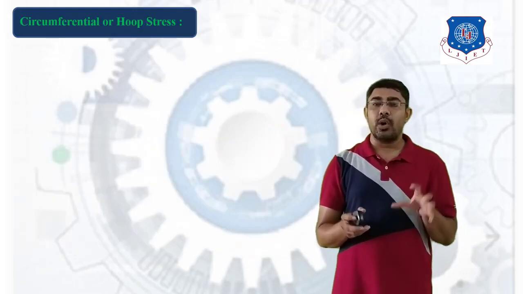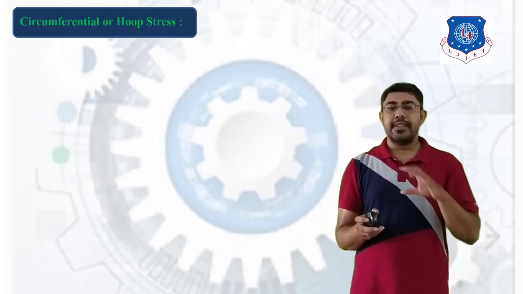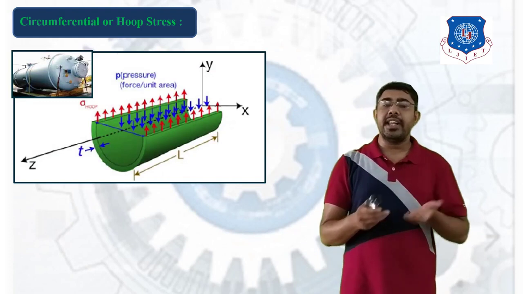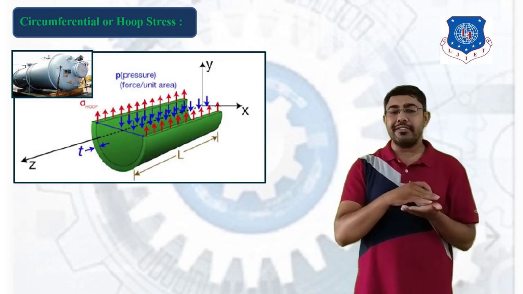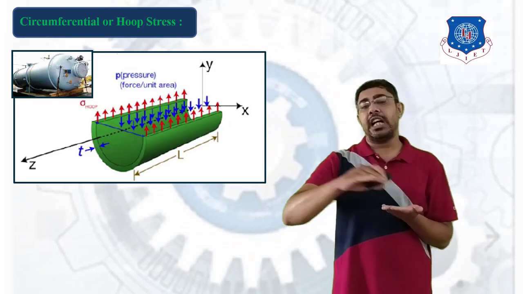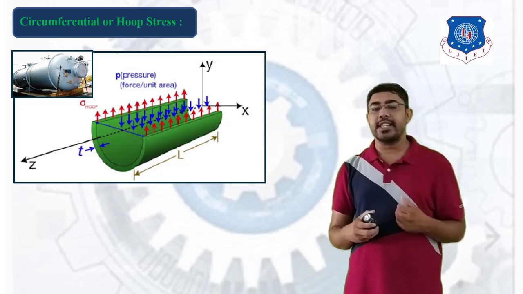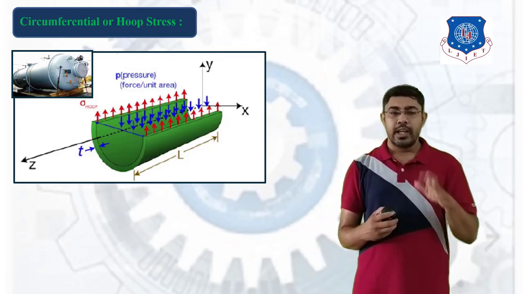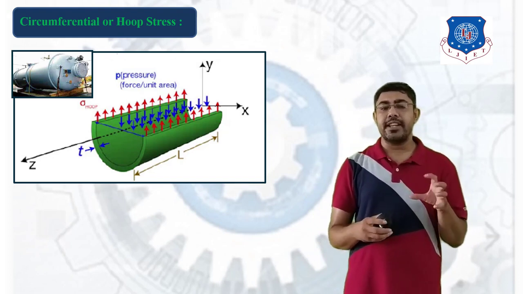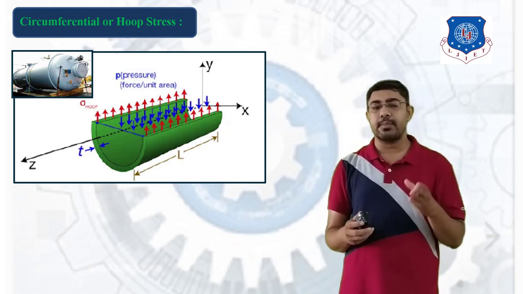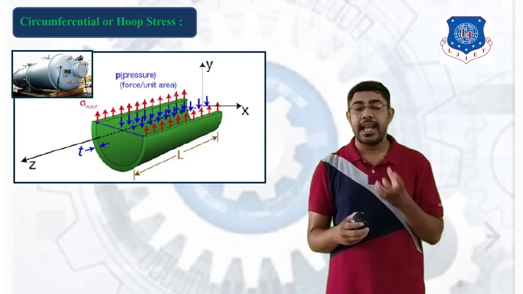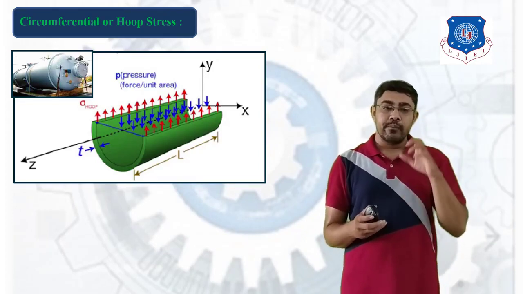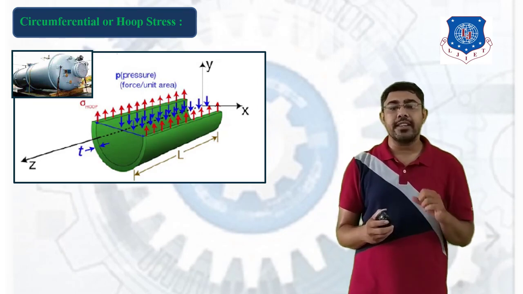Now circumferential or hoop stress. As we saw in the previous slide, the hoop stress is considered when the cylindrical shell or pressure vessel fails along the longitudinal direction. You can see the cross section or cutoff of the cylindrical pressure vessel. In this pressure vessel, the thickness of the cylinder is small t, the length of the cylinder is L, and whatever pressure is applied inside the cylinder is shown by the blue line.